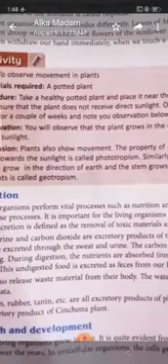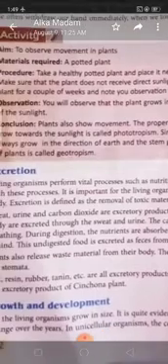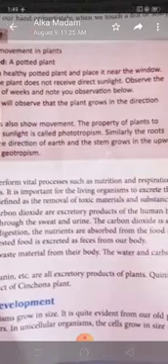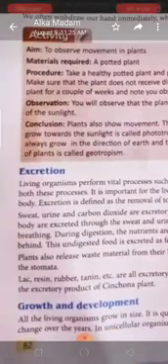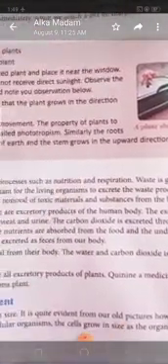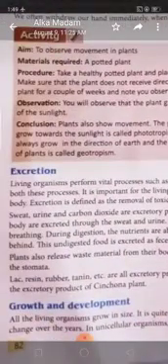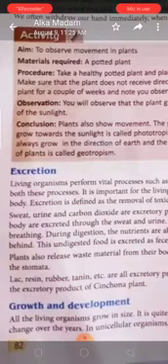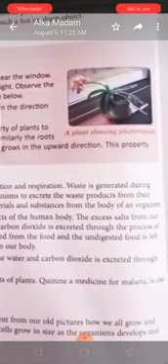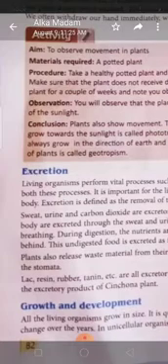During digestion, nutrients are absorbed from the food and the undigested food is left behind, and the undigested food is excreted from our body in the form of waste. Plants also release waste material from their body, and waste water and carbon dioxide are excreted through the stomata. Lac, resin, rubber, etc. are the excretory products of plants. Quinine, the medicine for malaria, is also an excretory product of the cinchona plant.